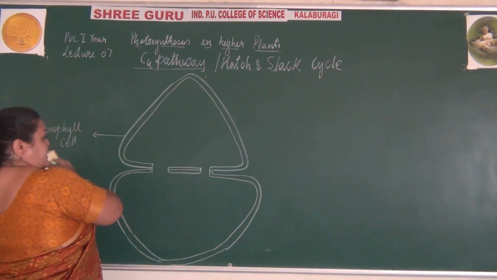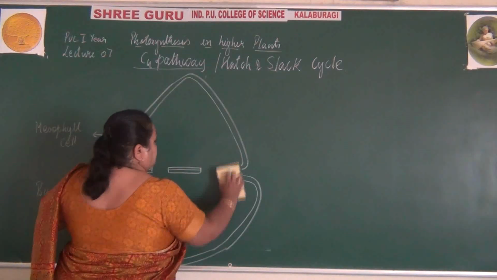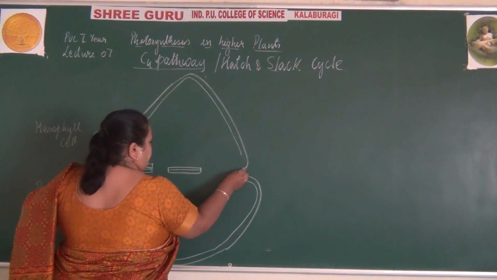That have been separated by plasmodesmata.